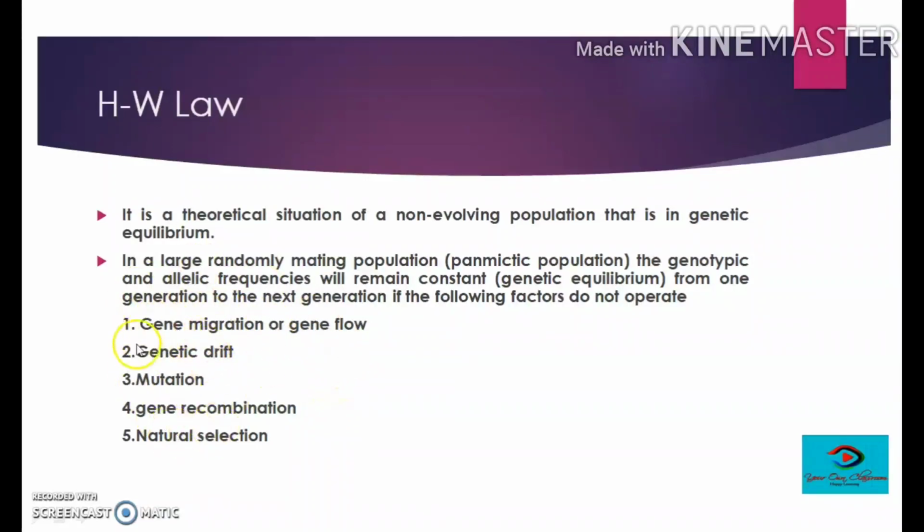So what are those 5 factors which can alter or disturb the Hardy-Weinberg law or Hardy-Weinberg equilibrium? The first one is gene migration or gene flow. Means individuals from one population are moving to another population and they are mating there, leading to the alteration of the gene frequency of the existing population. Then there is genetic drift. Genetic drift operates in a small population. Then mutation, we will see this in detail, gene recombination and natural selection.